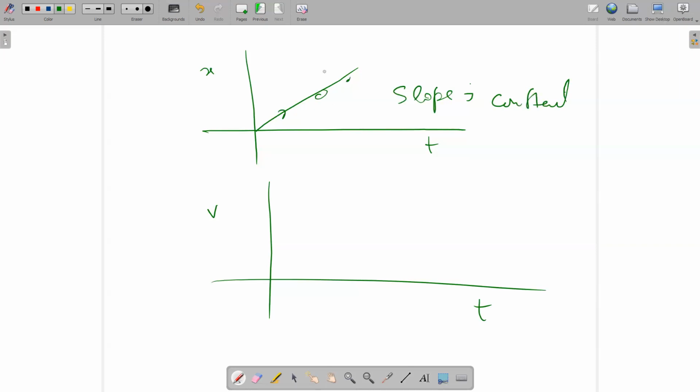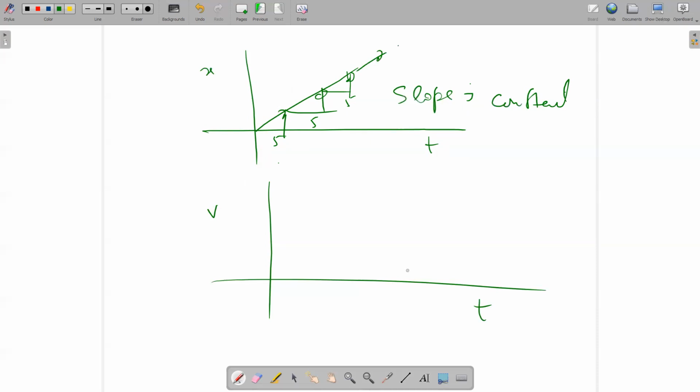And this value is positively constant because this value is positive, not negative. So suppose if I find the slope here, my answer is 5. If I find the slope here, the answer is 5. At every point, it is 5.